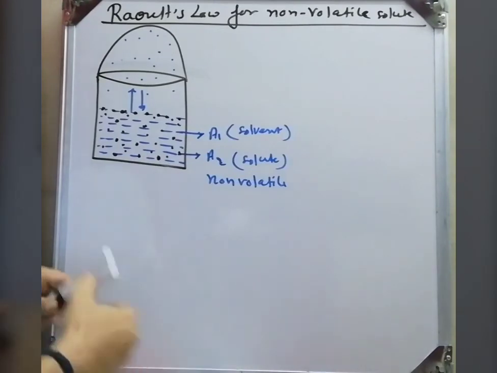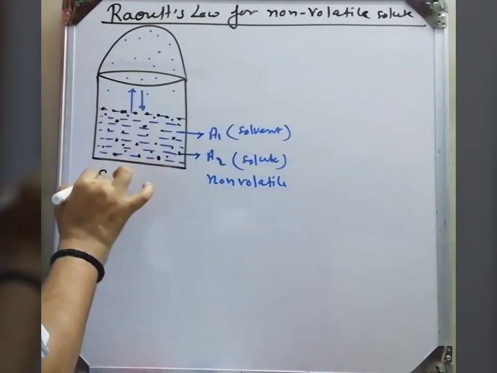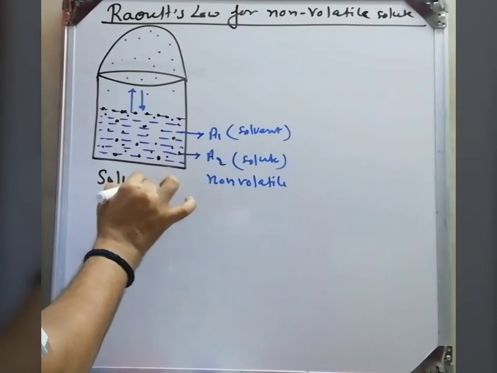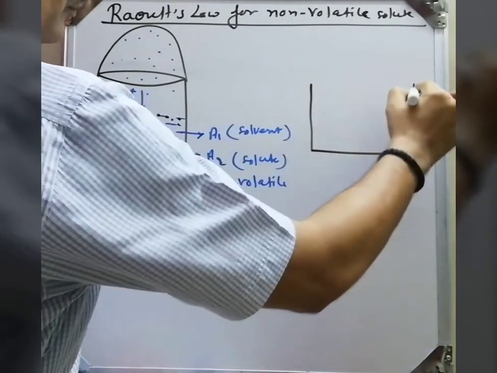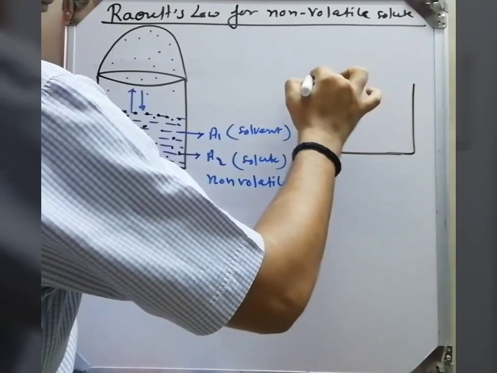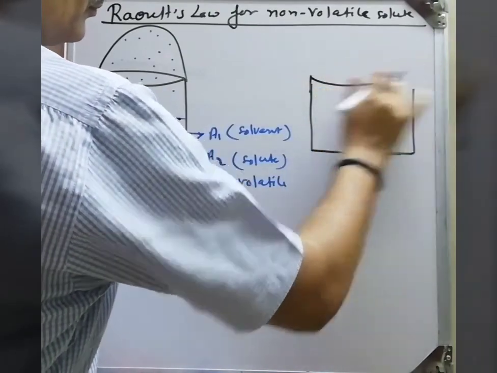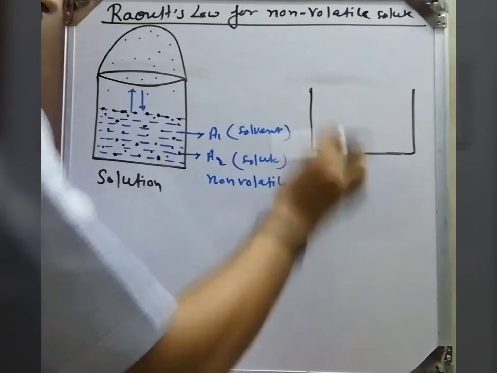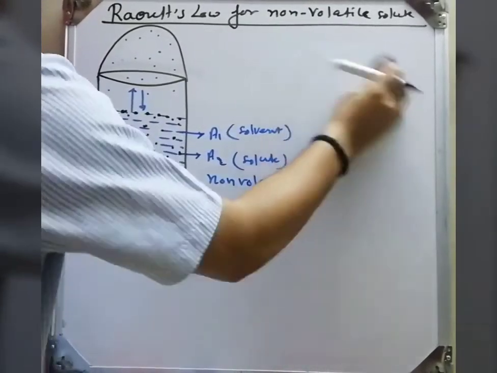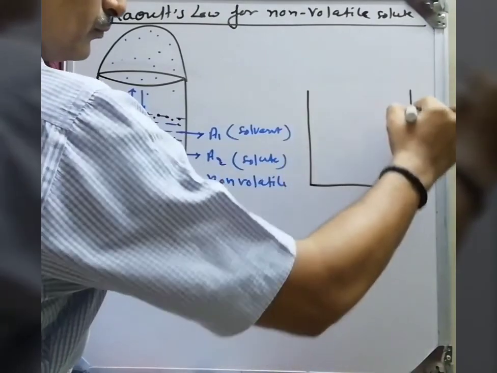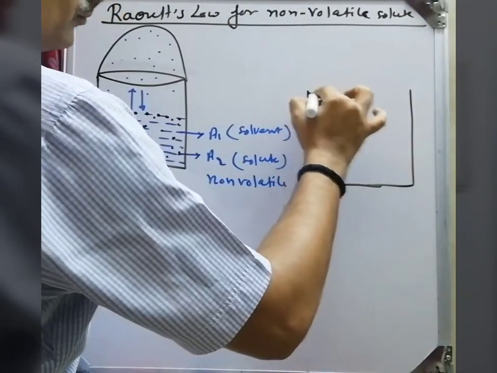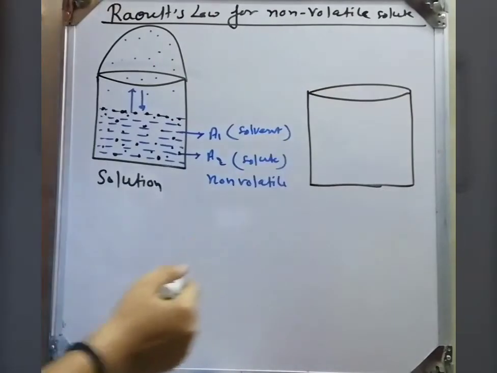I make it separately. This is solution, a mixture of component A1 and A2. A1 is solvent, A2 is solute. Here I am making a separate structure for the A1 component, which is solvent, for example water.